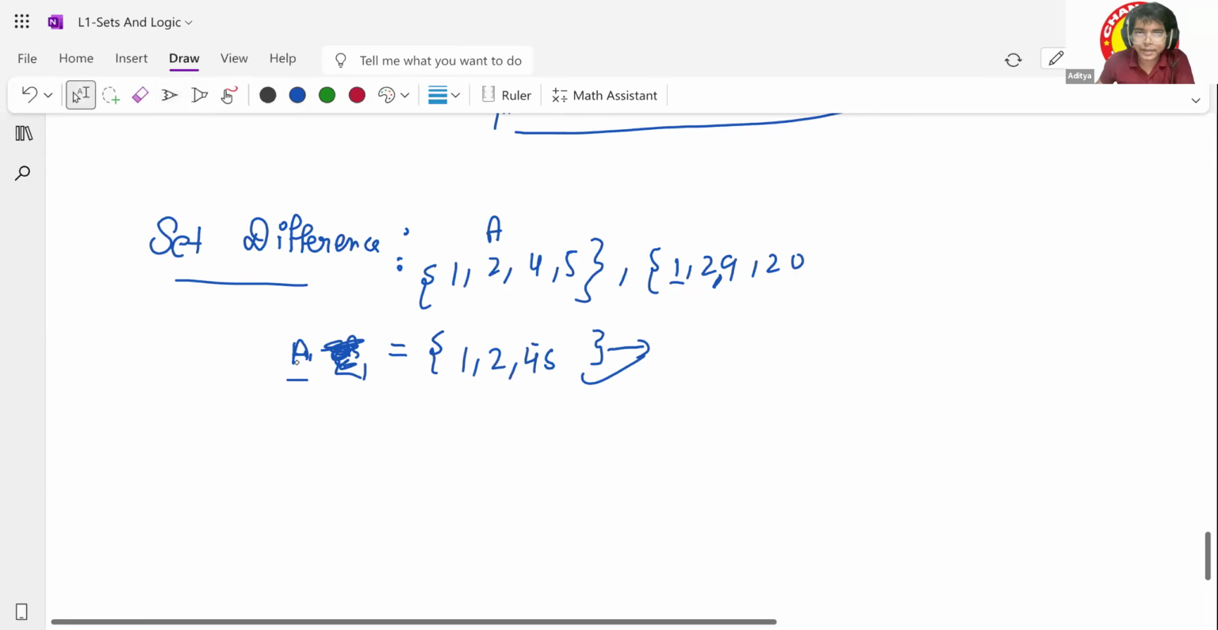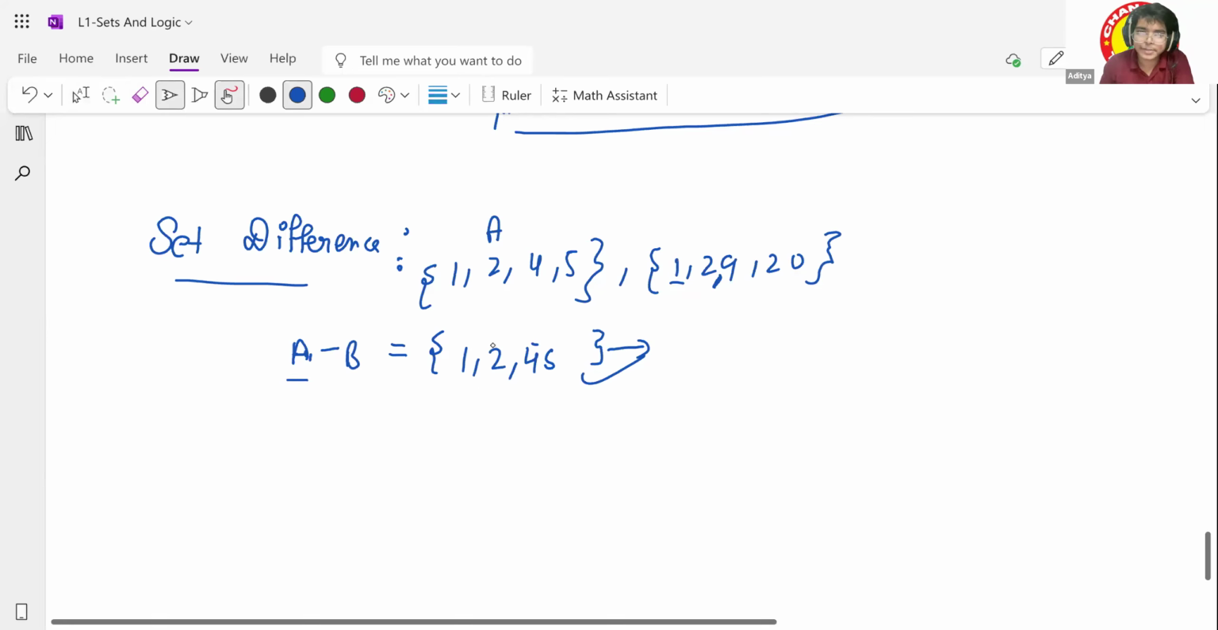Then the question says, subtract something from it, meaning remove that element. So I'll remove that first. It says remove B. Now B has too many elements, like 1, 2, 9, 20. I don't have to take care of how many elements there are. Just remove all the elements of B which are present here. Doesn't matter whether they were present in A or not. I put all the elements of A, and now I will try to remove all the elements which are present in B.